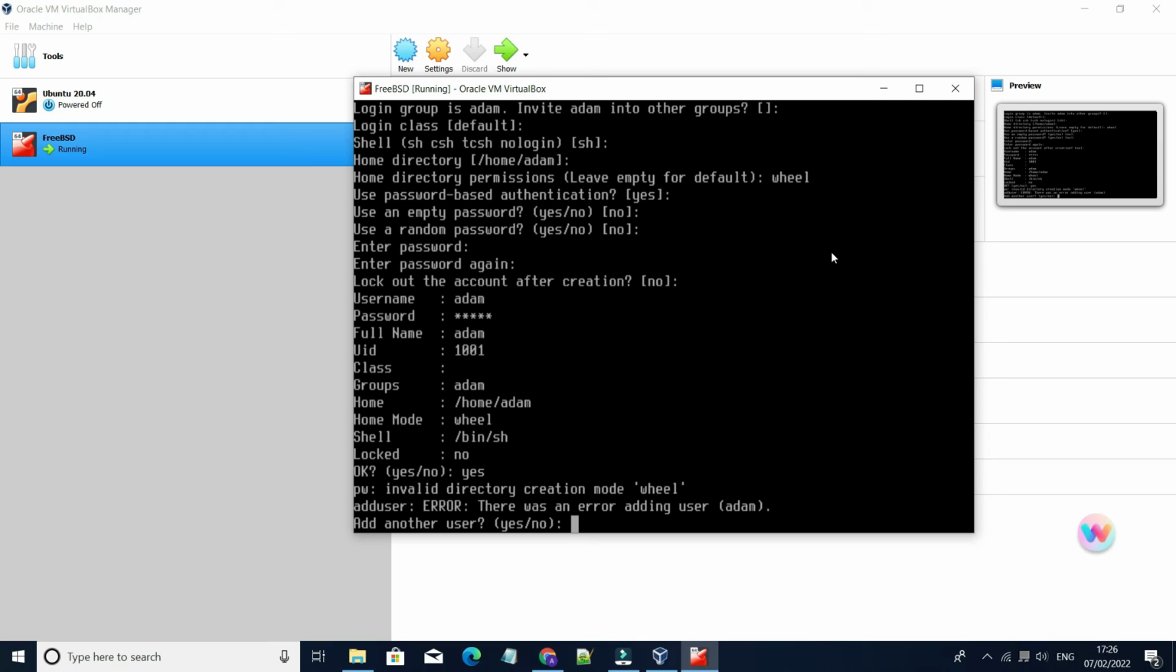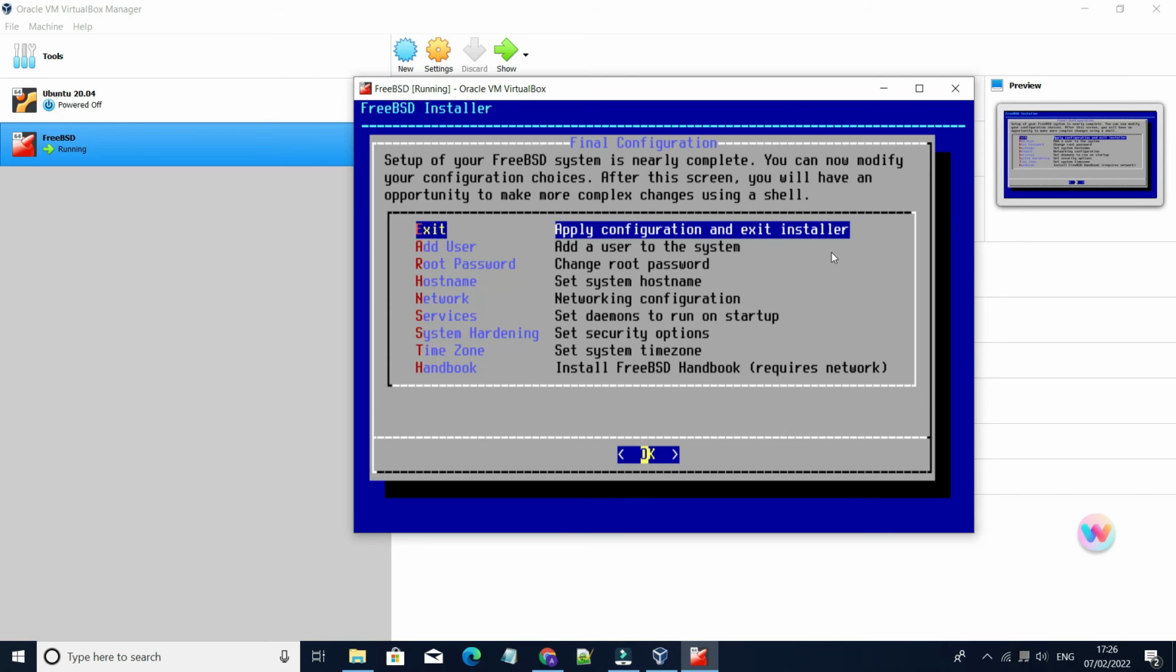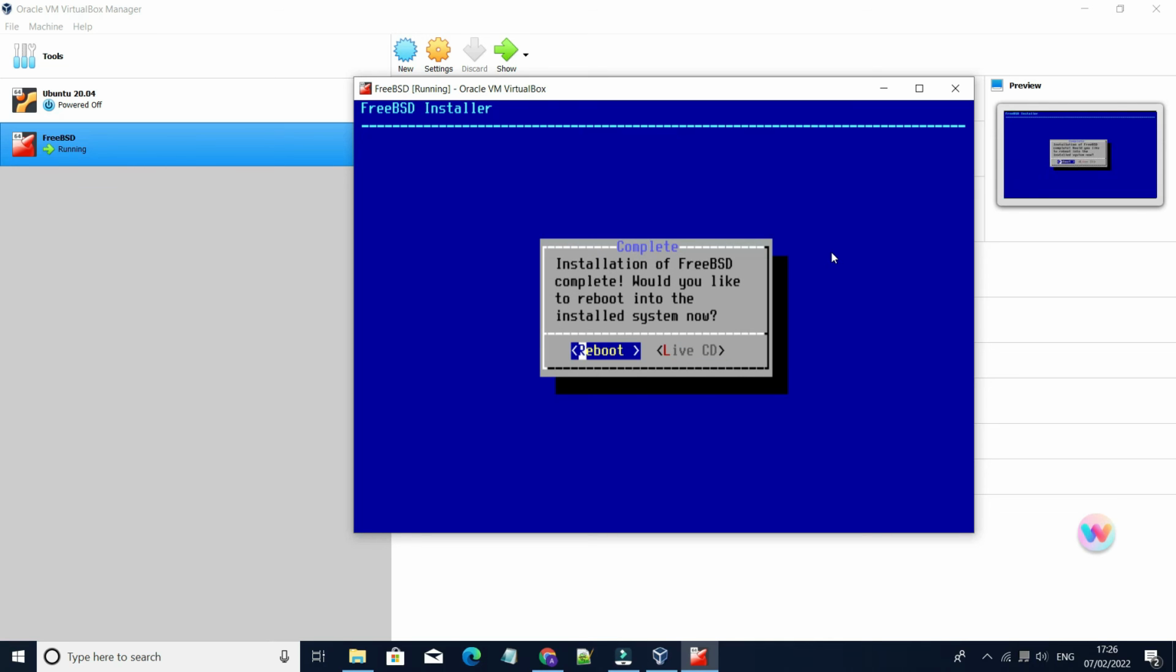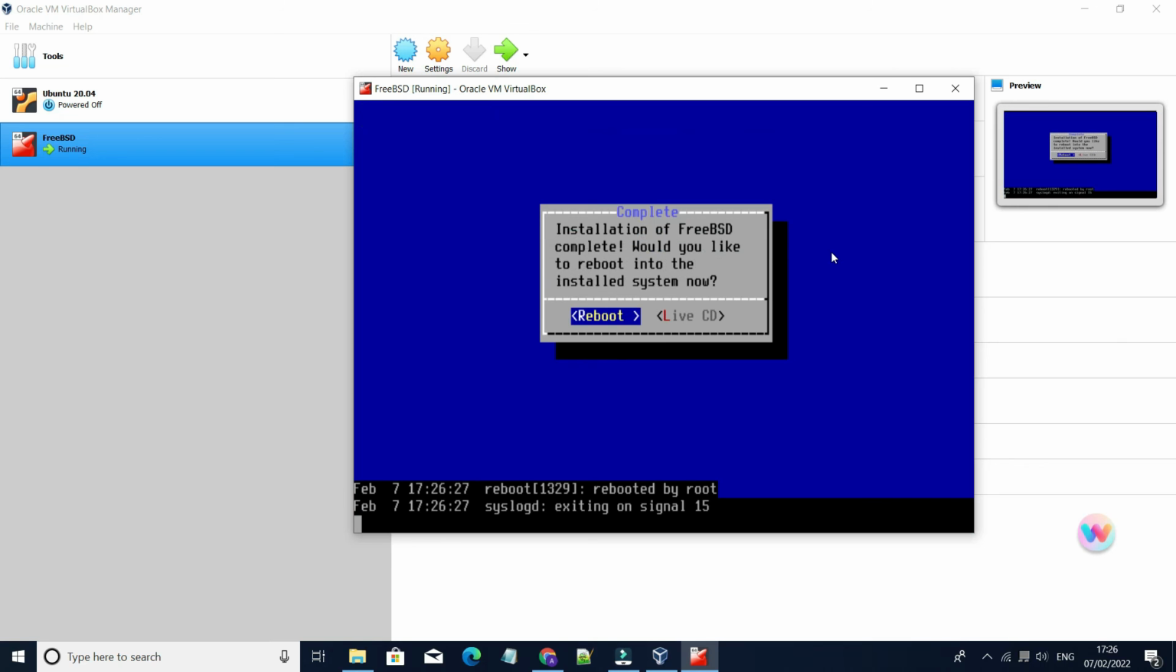It is asking to add another user. I don't want to add another user. Enter no, press enter. Now choose exit and press enter. Press enter. Now reboot the system. Press enter again.